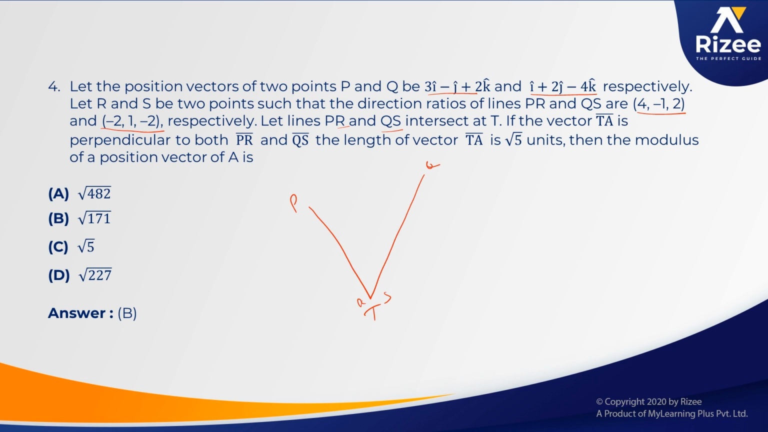If the vector TA is perpendicular to both PR and QS, this is a perpendicular concept. When two vectors are perpendicular, a dot b is equal to 0. And here the distance is given as root 5 units, and he is asking for the modulus of a position vector. From these we can find it by applying direction ratios and cosines formula and the perpendicular concept, and we get the modulus of the distance. By using the distance formula also we get the position vector.